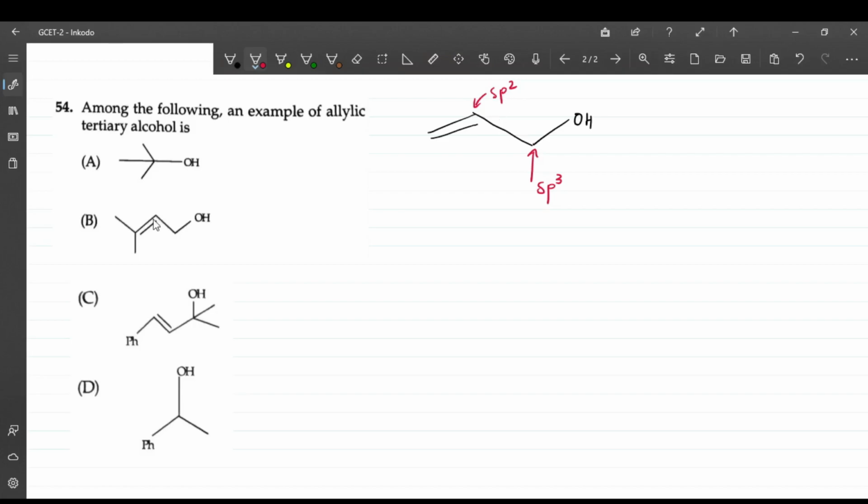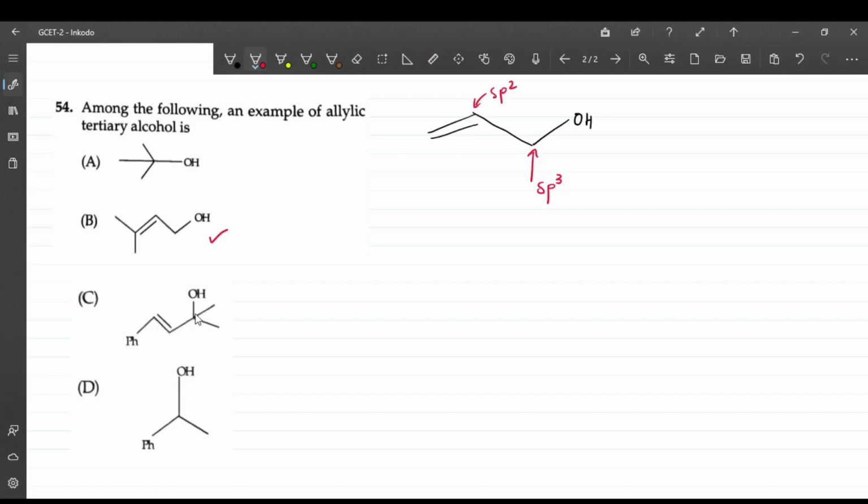See over here, the question is this way: allylic and tertiary alcohol. That is where we need to focus. First, understand what is allylic alcohol. This is sp3 carbon and this is sp2. How do I understand sp3 and sp2? It's simple. Here all the carbons are attached by single bonds, and here it is a double bond. So this is sp2. So this is allylic alcohol.